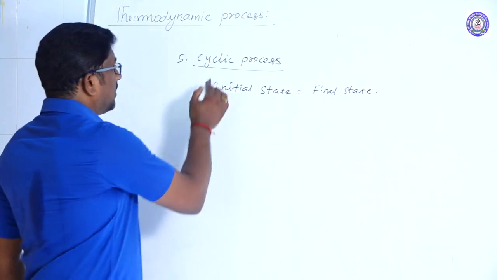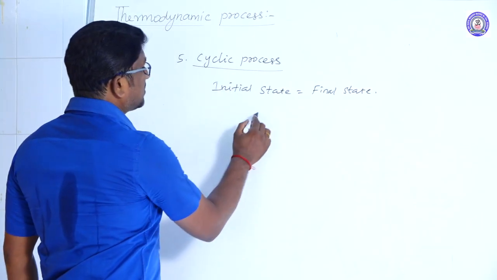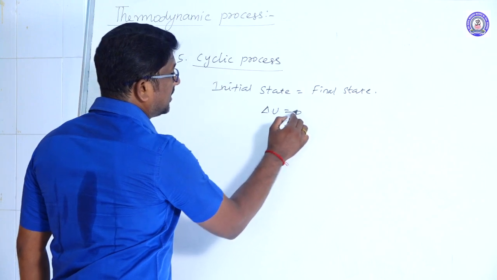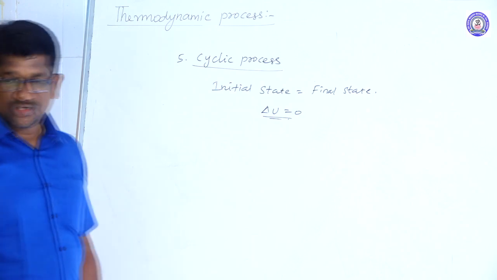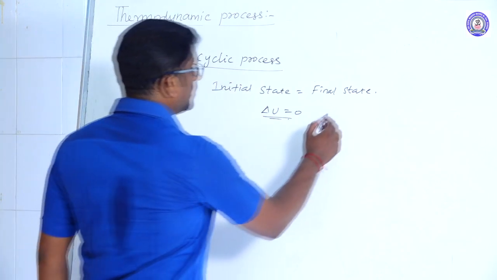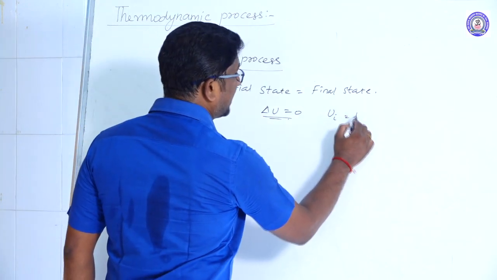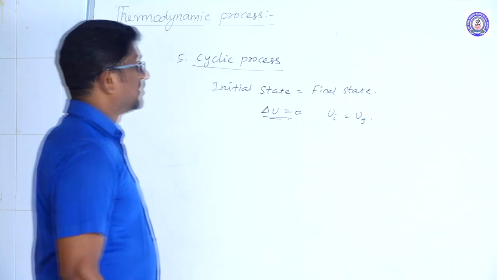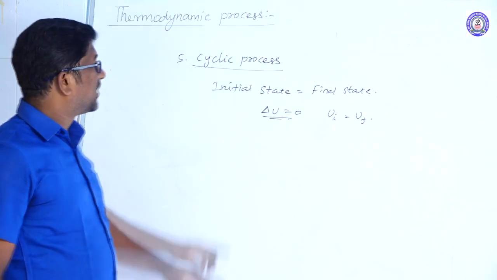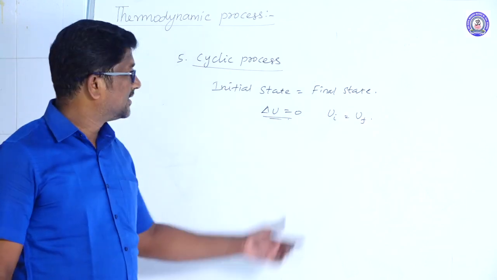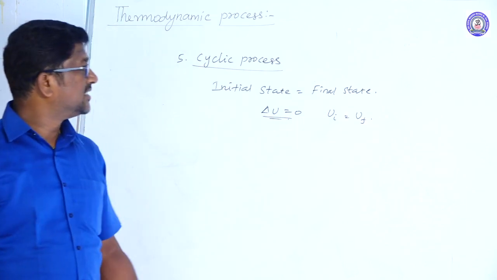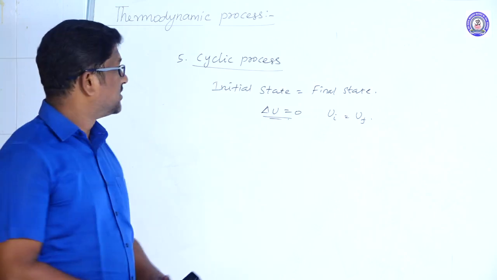Next, during a cyclic process, the change in internal energy of the system is 0, because the initial state is equal to the final state, therefore the initial energy is equal to the final energy. Then the change in energy becomes 0.